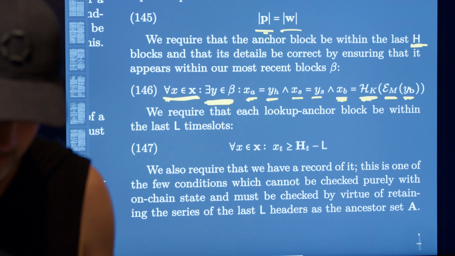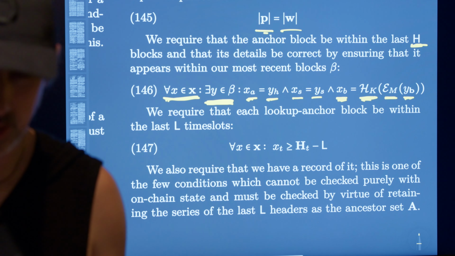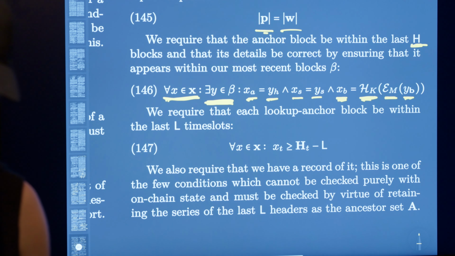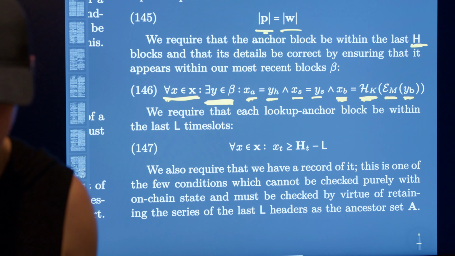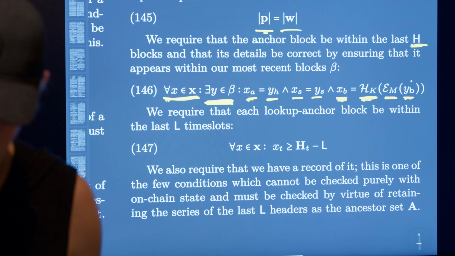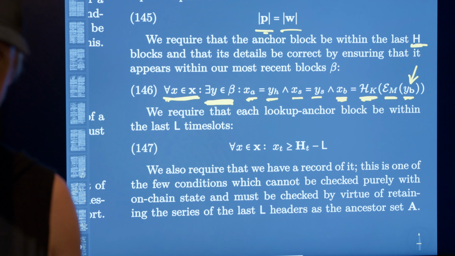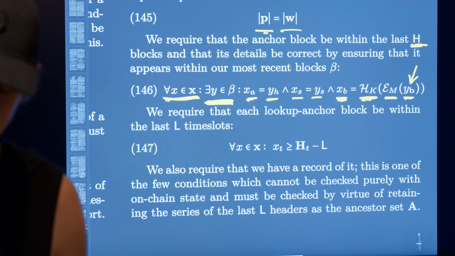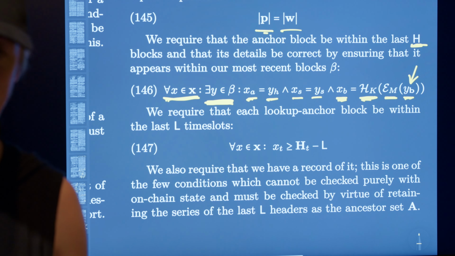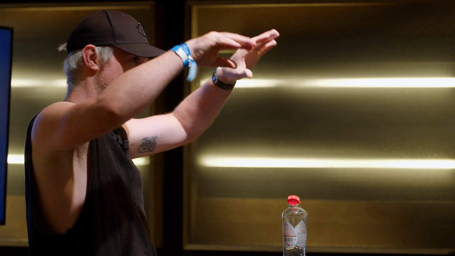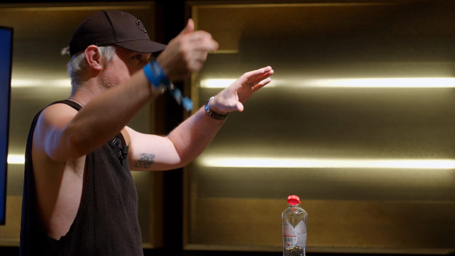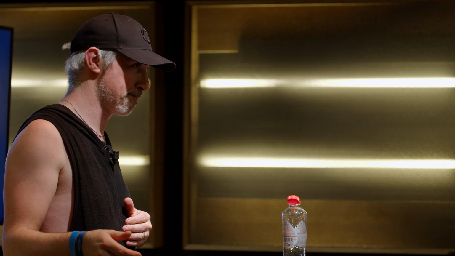So YB. This is in the recent blocks. For every recent block, we store the Merkle mountain range, the beefy Merkle mountain range. But we store it as peaks. We don't store it as the hash of the peaks. We store it as each individual peak so that we can easily add onto it in later blocks.